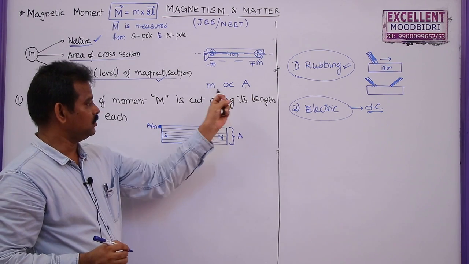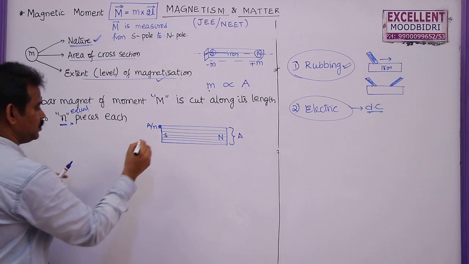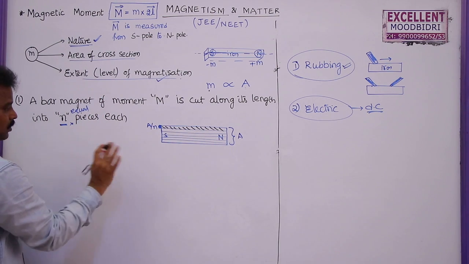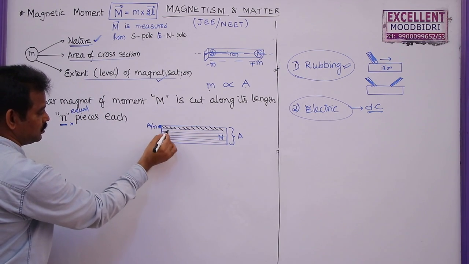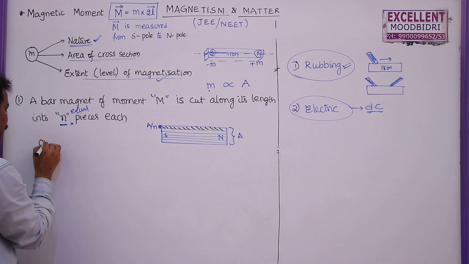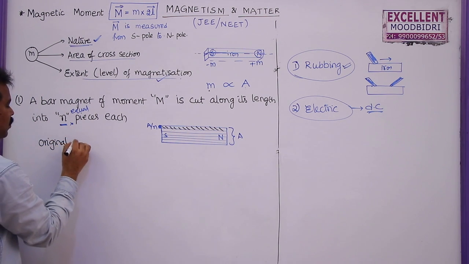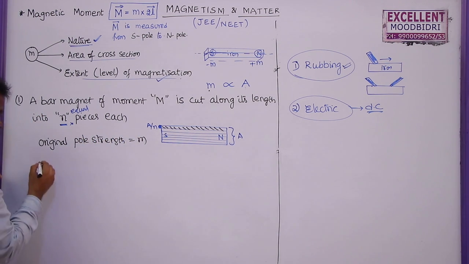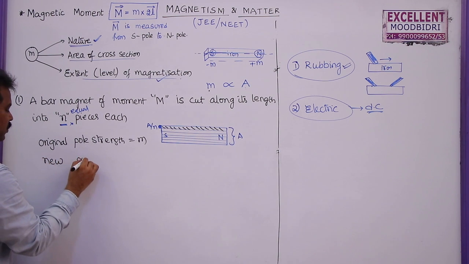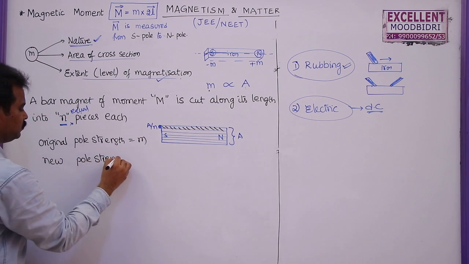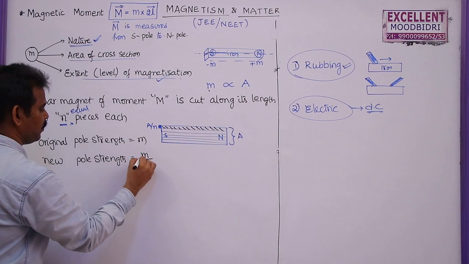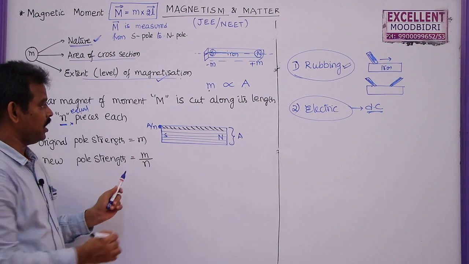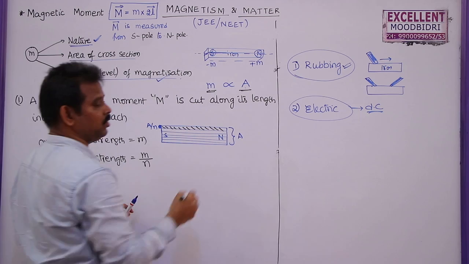Whenever area decreases, pole strength also decreases. So what is the pole strength of each piece now? This is the first one of the pieces. But don't count this as 6 numbers; let us say these are n pieces. Now the original pole strength was m. Now the new pole strength will be m by n. As the area decreased by n times, pole strength decreases n times, as pole strength is directly proportional to area of cross section.